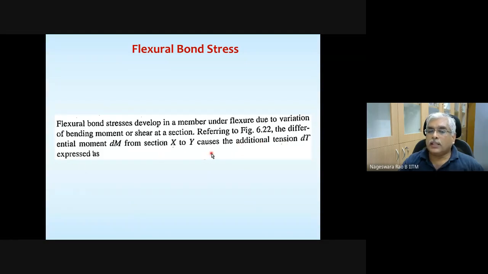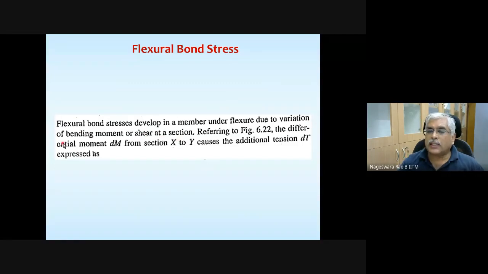So flexural bond stresses are the bond stresses that are developed when a member is under flexure. And they are developed due to variation. Bending moment and shear force are not going to be constant, so they develop due to variation of bending moment and shear force at a section.